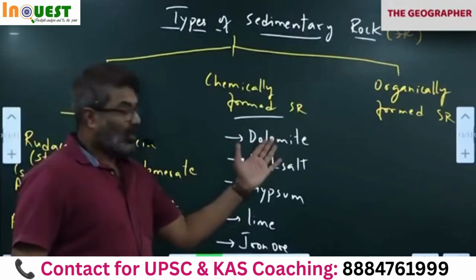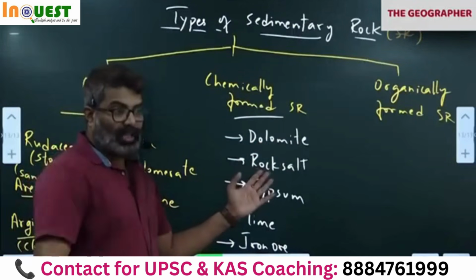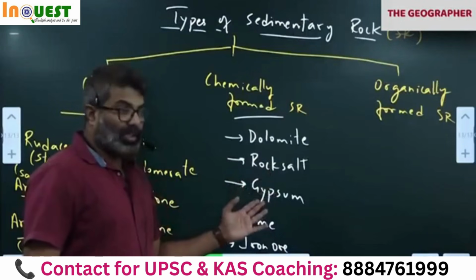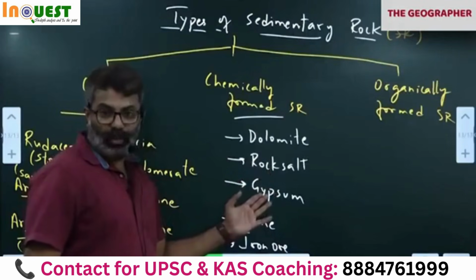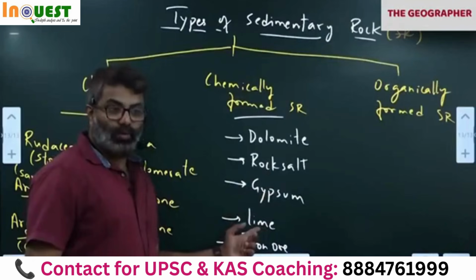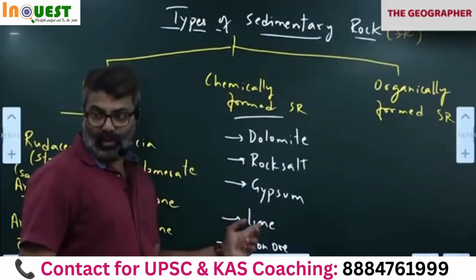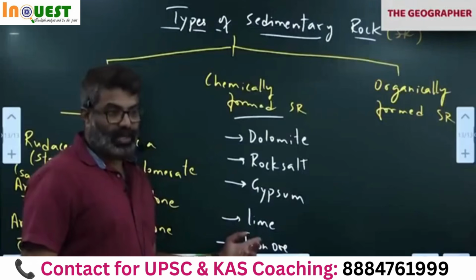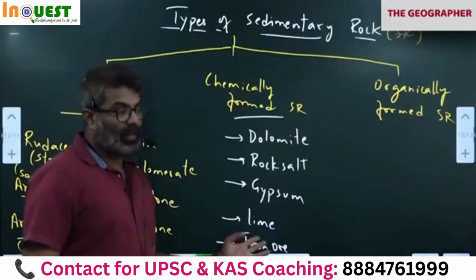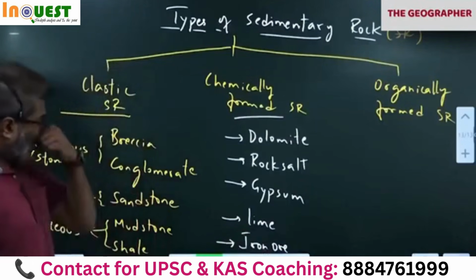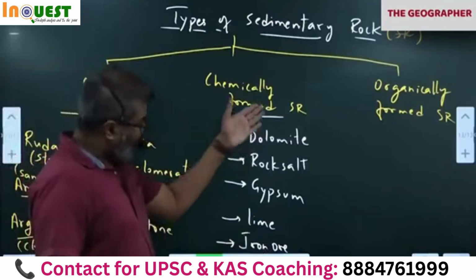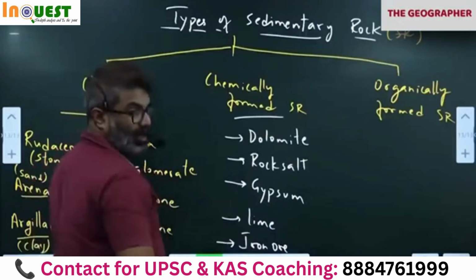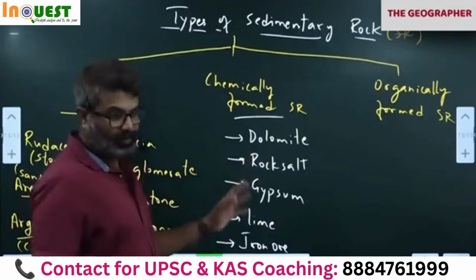Remember. Rock salt, different types of rock salts are there. Sodium chloride, magnesium sulfate. Gypsum is calcium sulfate, CaSO4. Lime is CaO, calcium oxide. Iron ore, you know, iron, ferric oxide. Iron ore is ferric oxide. You don't have to know the chemical names, don't worry. Only this name you remember. Chemically formed sedimentary rock is due to the action of minerals with each other.